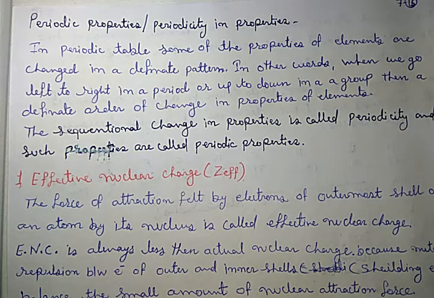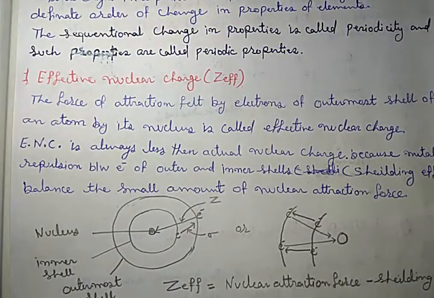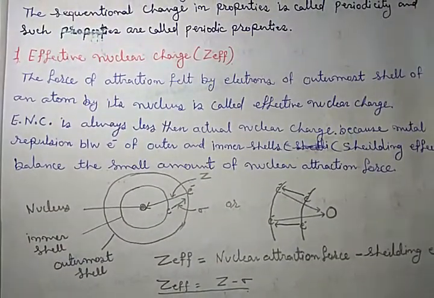Got it? Now, let me start the first one, that is effective nuclear charge. If we consider the definition, it is the force of attraction felt by the electrons of the outermost shell of an atom by its nucleus. As you know, the nucleus is positively charged, while the electrons are negatively charged, so there is a mutual attraction force because these are oppositely charged.